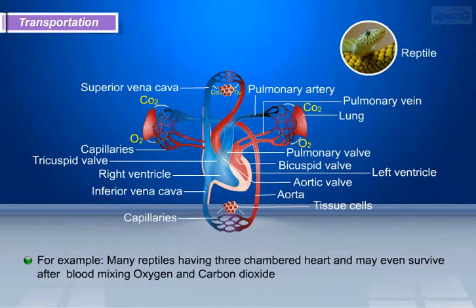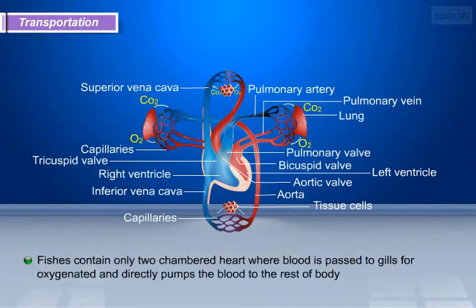For example, many reptiles have a three-chambered heart, and may even survive with mixing of oxygen and carbon dioxide blood. Fishes contain only a two-chambered heart, where blood is passed to the gills for oxygenation, and directly pumps the blood to the rest of the body. Now we will discuss blood pressure in the human body.